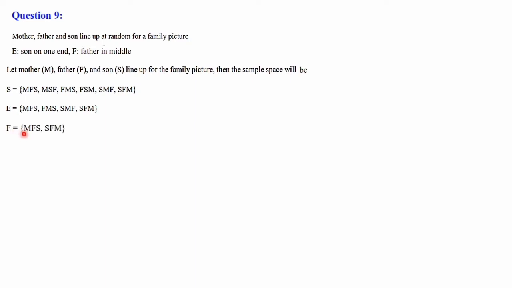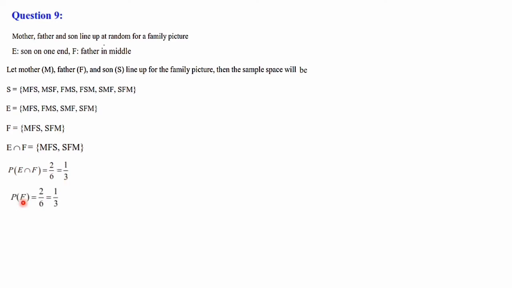Then F is father in the middle. Father in the middle means we can take MFS, and the last one, SFM, also has the father in the middle. Then E intersection F: when you check, MFS is common and SFM is also in common. So two elements, MFS and SFM. So P of E intersection F is equal to, there are two elements in E intersection F and a total of 6 elements in the sample space. So 2 by 6, that is 1 by 3.